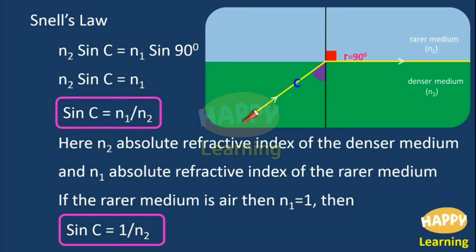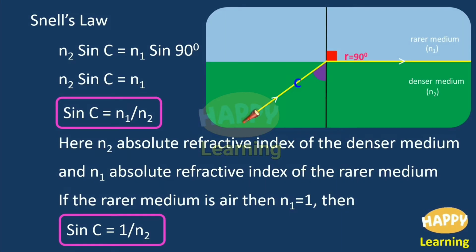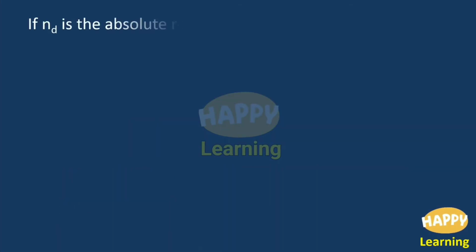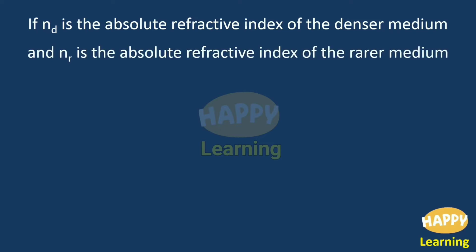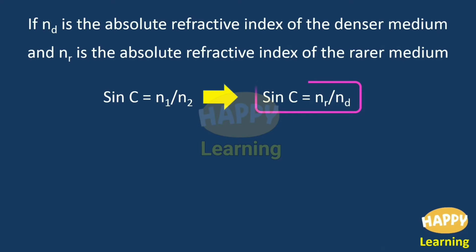This N1 and N2 are confusing. Sometimes N1 may be used for the rarer medium, sometimes N1 may be used for the denser medium. So, it creates some confusion. So, let us change the symbols. If ND is the absolute refractive index of the denser medium and NR is the absolute refractive index of the rarer medium, then the above formula sin C is equal to N1 by N2 can be written as sin C is equal to NR by ND.